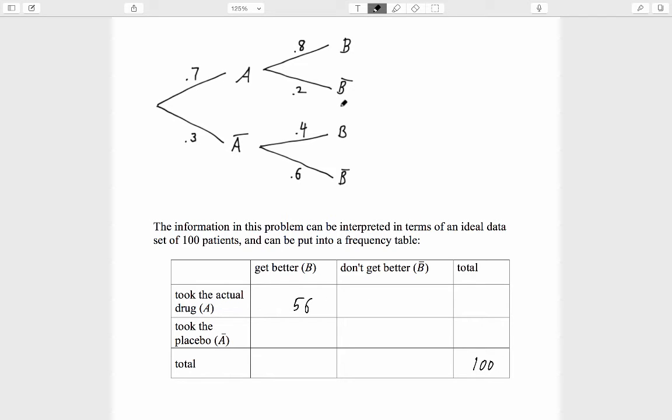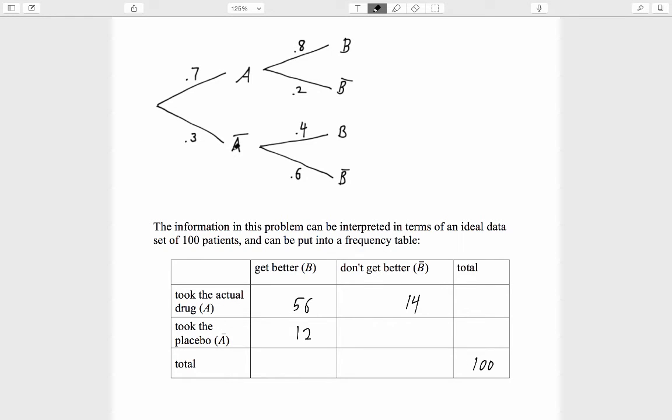By the same thinking, there are 0.7 times 0.2, which is 14% of 100. That's 14 people who took the actual drug but do not get better. How about those who took the placebo and get better? We computed that probability to be 0.3 times 0.4, which equals 0.12, or 12%. 12% of 100 equals 12.